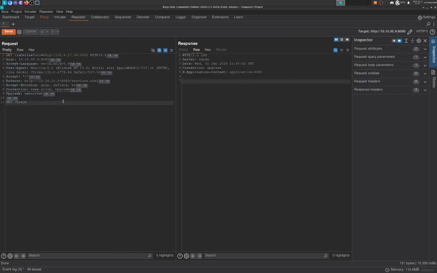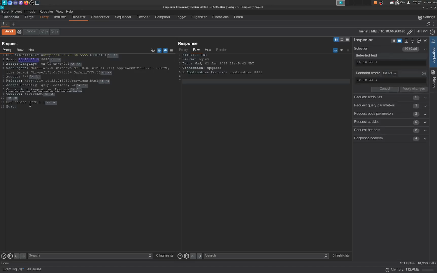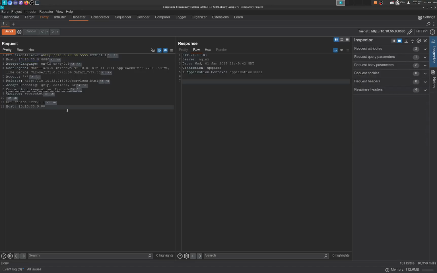Let me think about this. So it just goes HTTP/1.1. Then we want to assign a host, which is just going to be the website we want to target. That's how I want to do it right there, because we want to finish off the request.